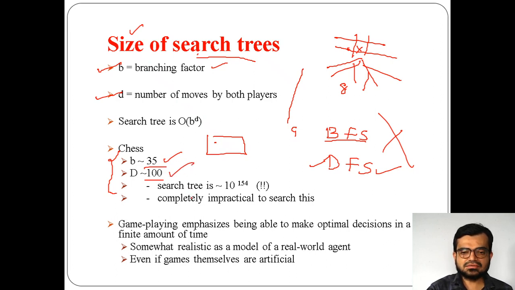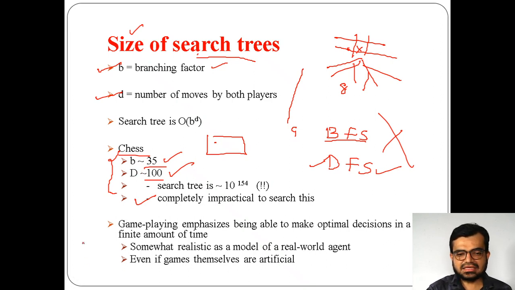So imagine the search tree, it will be large enough. That's why it is completely impractical to use such a mechanism, especially in chess. Because it's impractical to use, we have to go for an alternate one according to this game, especially for this game.